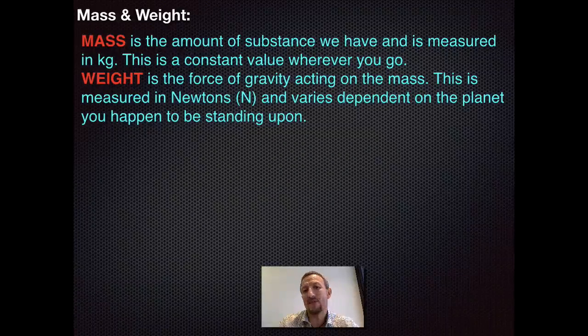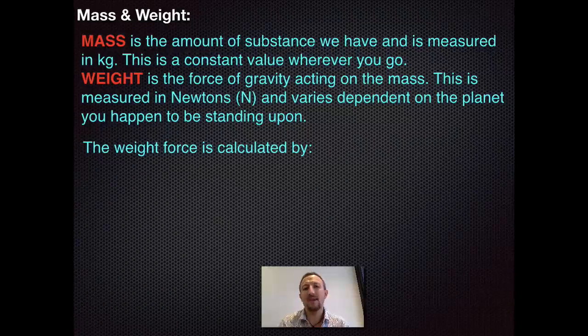So if I went to stand on the moon, it has less gravity, which means that I would have less weight. If I go into outer space, there is no gravity at all, or very, very little. As a result, I would then be weightless because I haven't got gravity pulling on me. My mass is still the same though. I still have 80 kilograms of mass, but because I'm in outer space, no gravity is pulling upon me. As a result, I will be weightless. There will be no force of gravity acting on my mass.